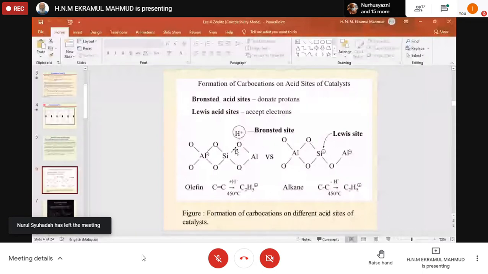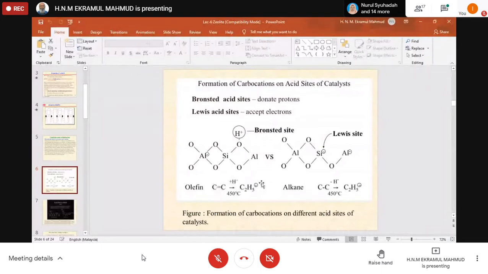When it goes away, that means it breaks that carbon-carbon double bond and makes the C2H5 plus ion, the carbocation. Now, if it is a carbon-carbon single bond, then the Lewis acid site accepts an electron, and here is that plus sign, you can see that.